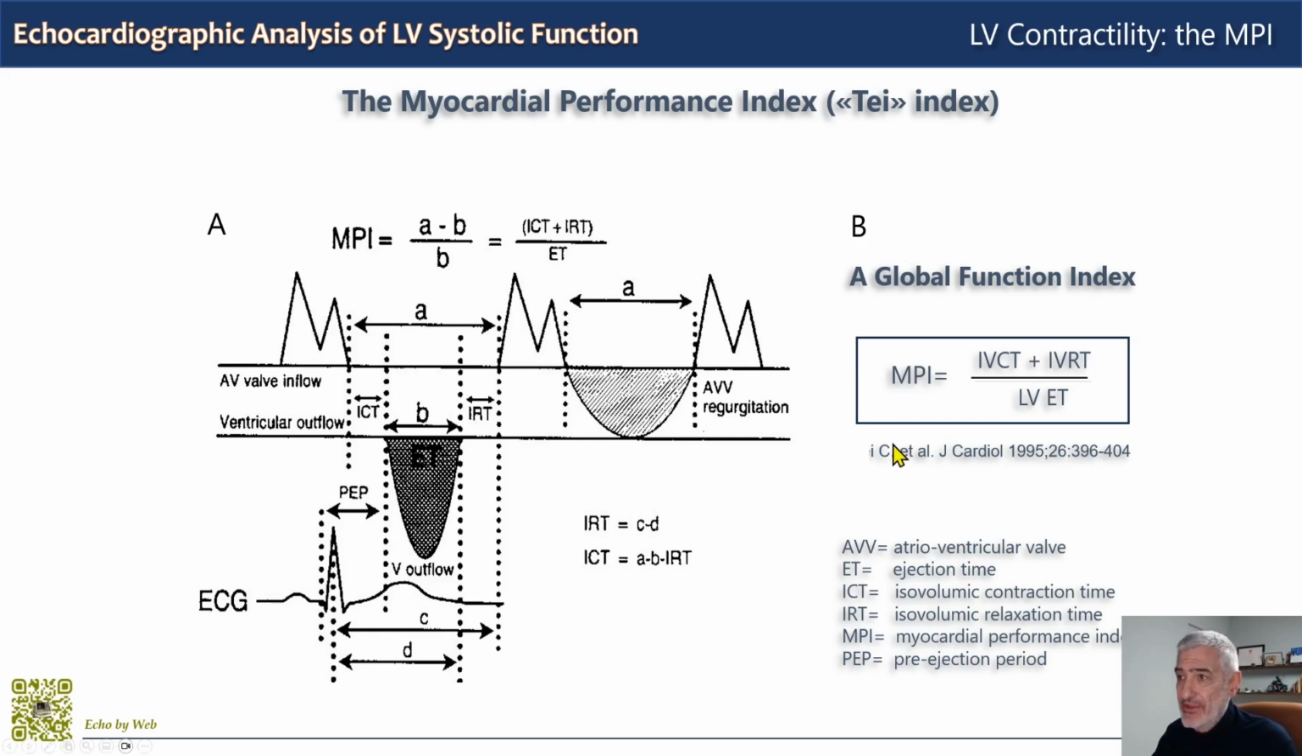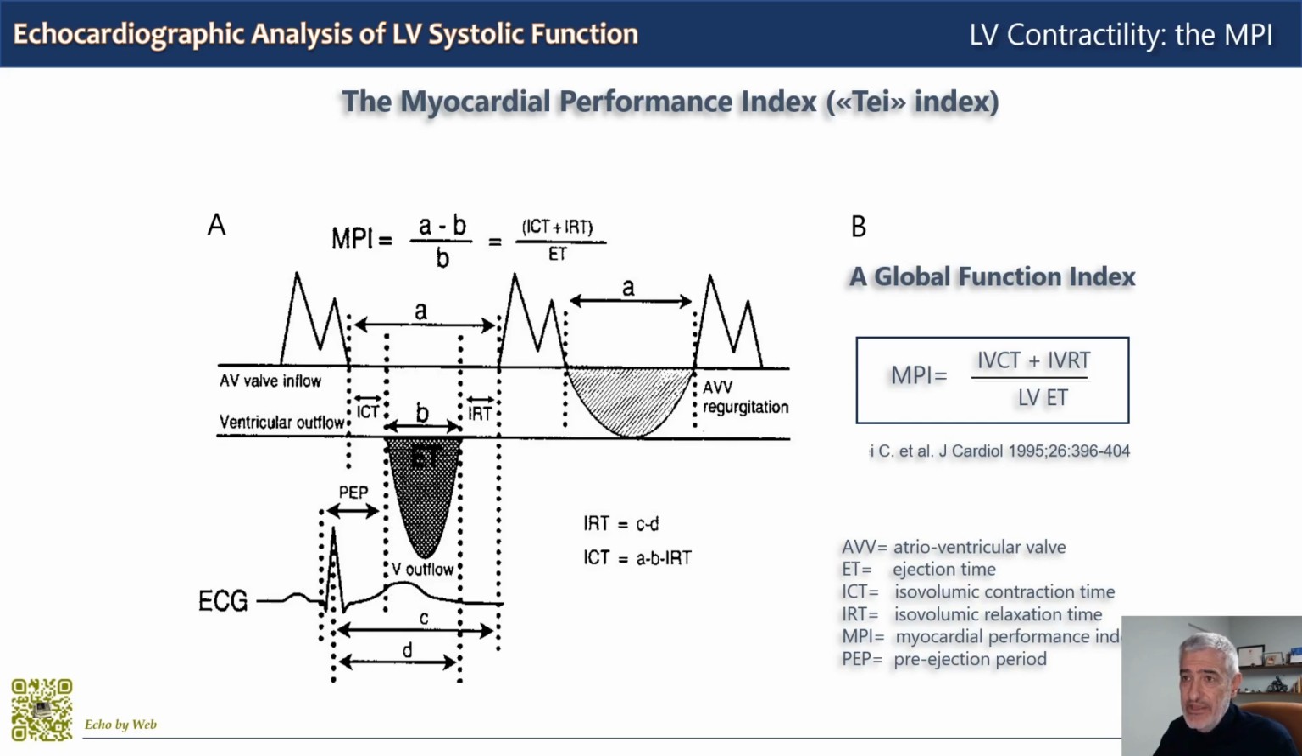The time intervals can be calculated using either M-mode echocardiography or pulse Doppler of the LV outflow and mitral inflow. This requires great attention, because these are separate recordings at the two levels, so the heart rate must be exactly the same. Or the index can be calculated, but the timings and the numbers will be different, using pulse tissue Doppler of the mitral annulus.